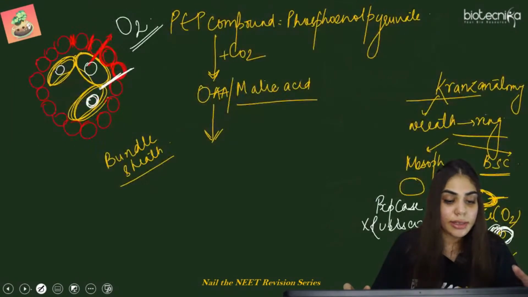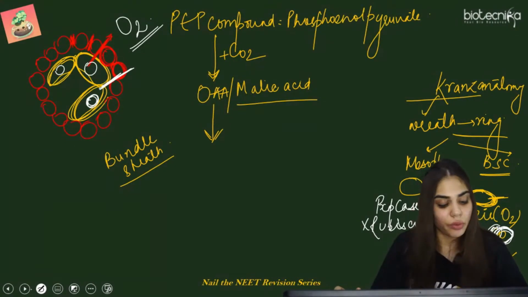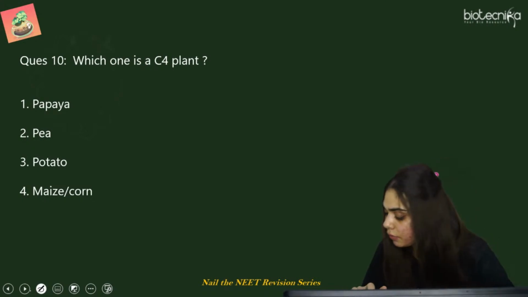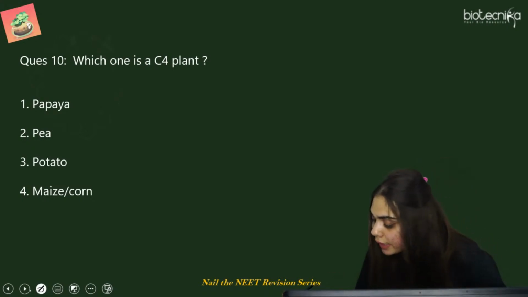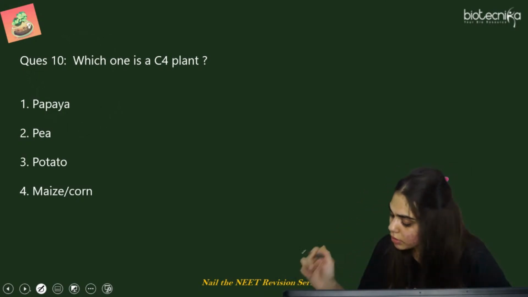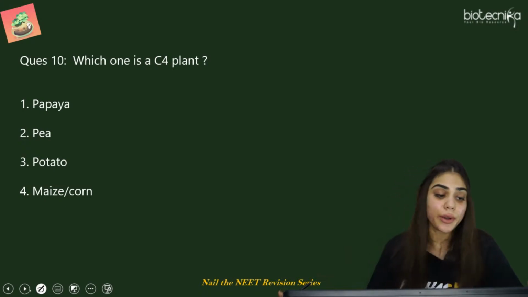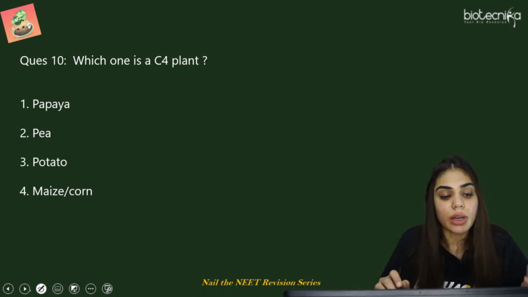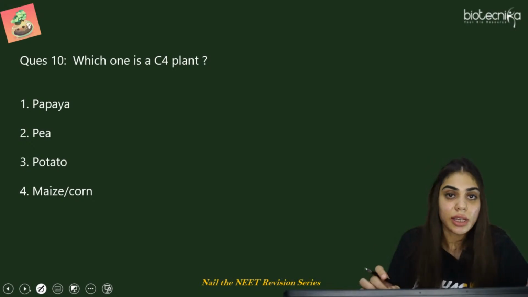So is this diagram or pathway clear to everyone? If this is clear, we can proceed with our questions. Okay, Selva, clear? Smita, Shrivani, everyone clear? So yes, I hope this is clear to everyone. Now let us deal with the questions for this Hatch and Slack pathway.